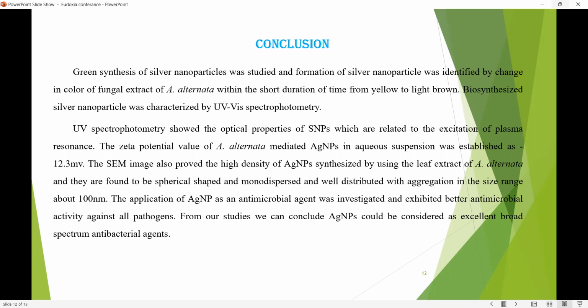Then the main application of the silver nanoparticles as an antimicrobial agent was investigated, and they exhibited better antimicrobial activity against pathogenic microorganisms. So finally, from our study, we can conclude that silver nanoparticles could be considered an excellent broad-spectrum antibacterial agent.